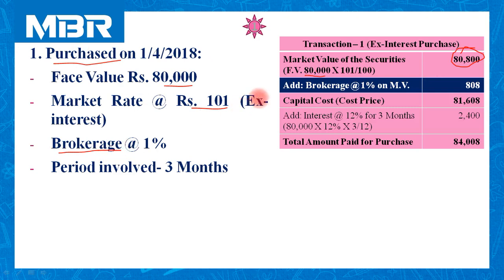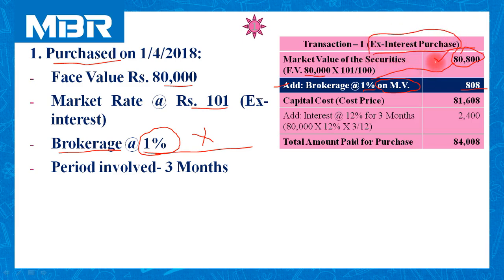In case of purchase, amount of brokerage is included. So we need to add brokerage at the rate of 1%. Here nothing is given to us. And as per principle, when no information is given related to calculation of the brokerage, it is always chargeable on market value. So market value is 80,800. 1% of this 80,800 is rupees 808. So amount of brokerage is 808, and it is ex-interest purchase.